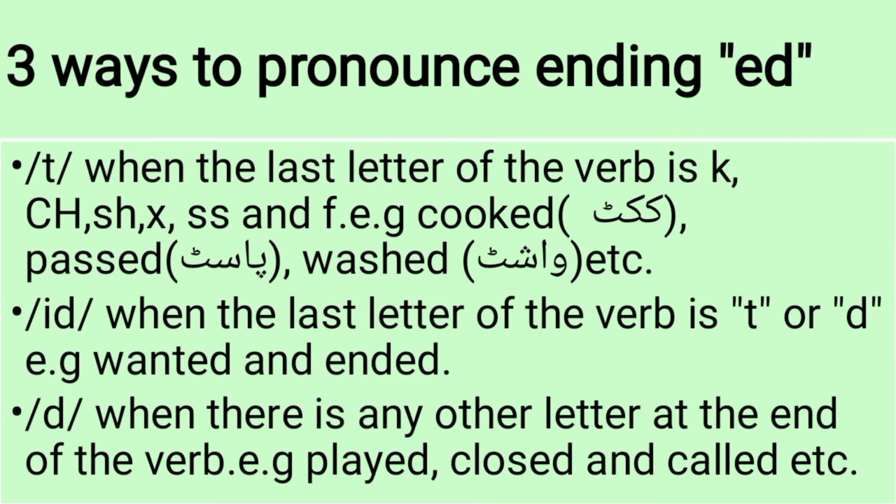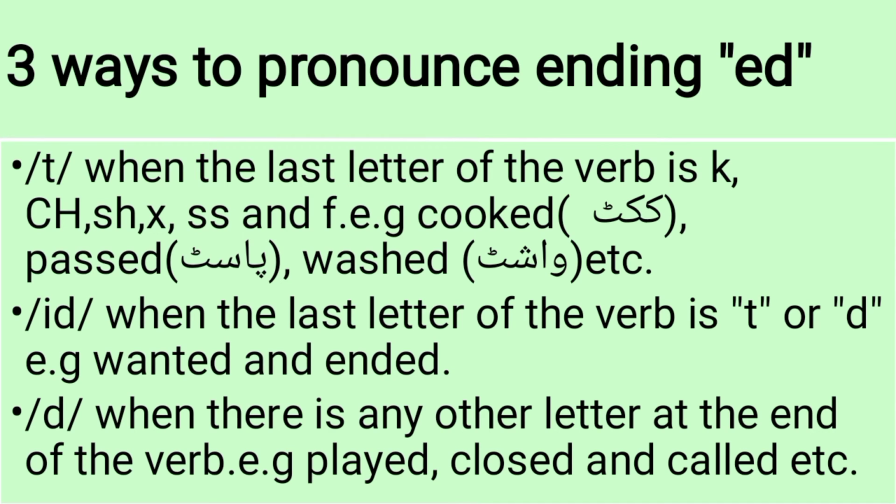Now in the second case, the same ed ending will be pronounced as id, and it will be pronounced as id when the last letter of the verb is t or d. For example, in want and end. So the second and third forms of want and end will be pronounced as wanted and ended. So these are the rules. You can apply this rule to all the verbs that end in t and d letters.